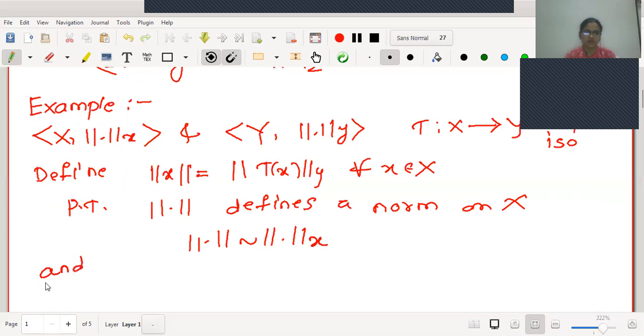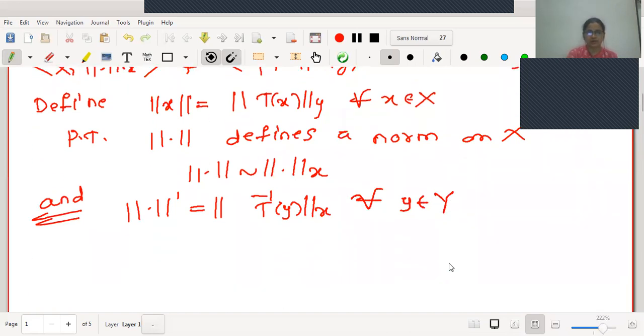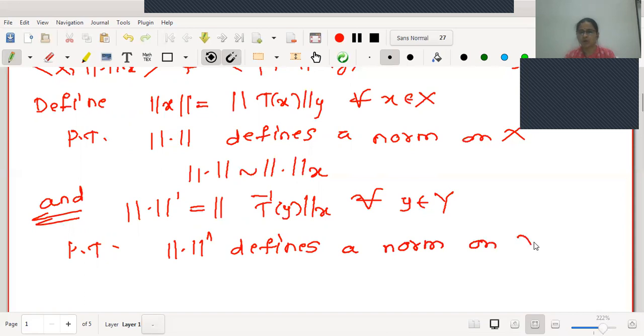And second part of the proof, we will define another norm, say norm dash of X, which is norm X of T inverse of Y, and it is true for all Y in capital Y. Then we want to prove that this norm dash also defines a norm on capital Y, and we should prove that this norm dash is equivalent to norm Y.